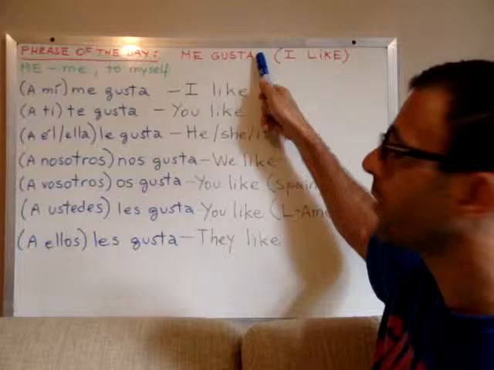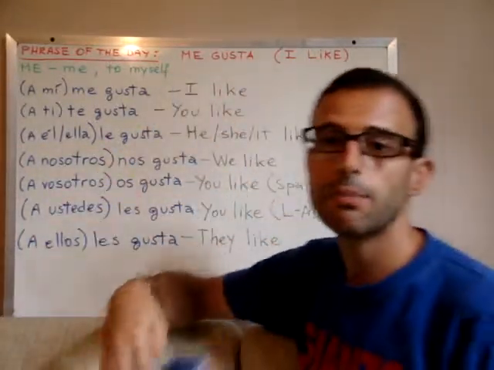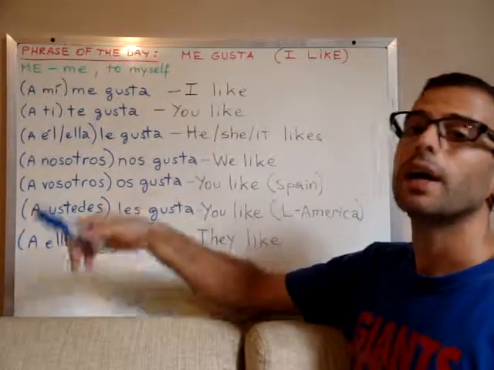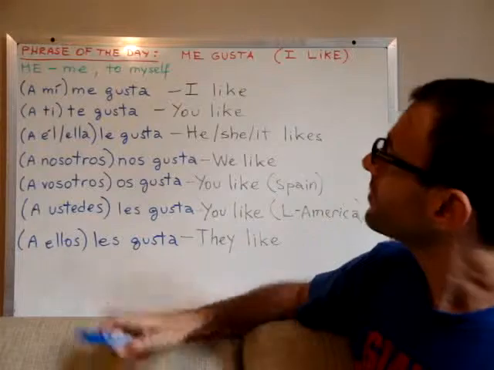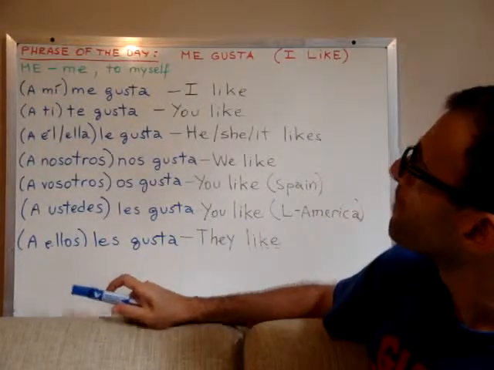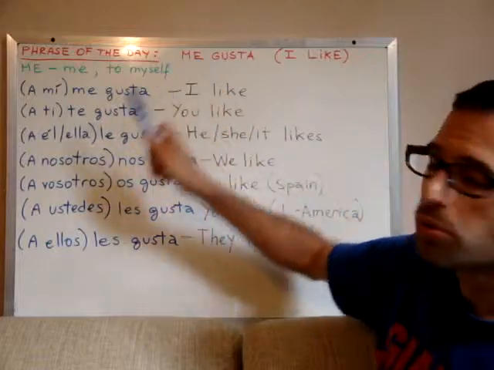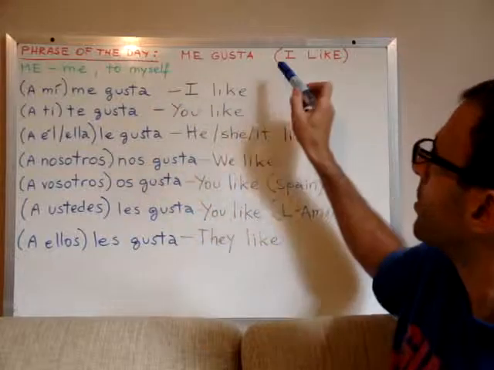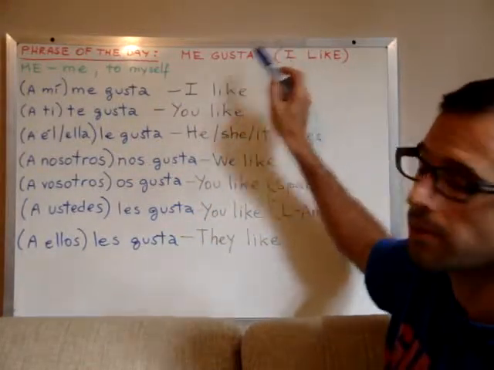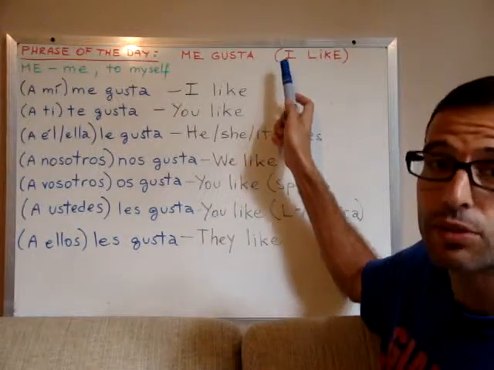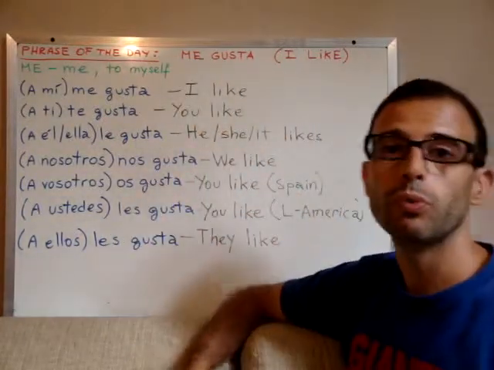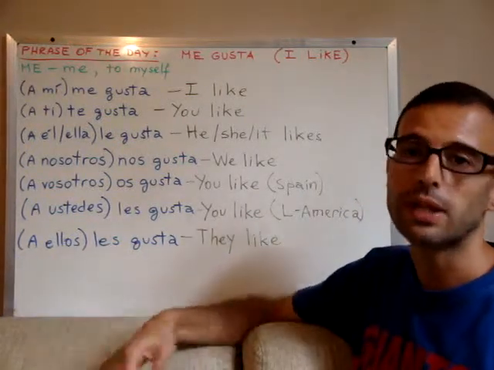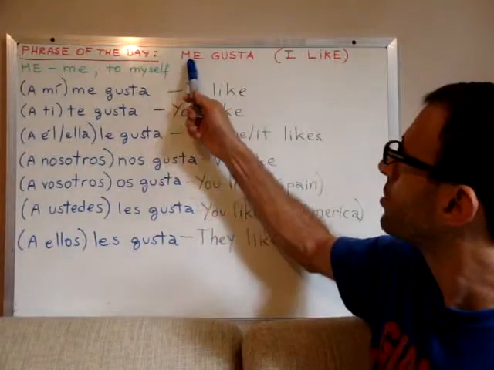Then the predicate can go after me gusta, any predicate we want. For example, I like apples. Me gustan las manzanas, right? So, first of all, me gusta doesn't use the subject pronoun I, right? If we translate to Spanish, I like, we would say yo gusto, right? But that doesn't mean anything in Spanish. The structure is quite different.